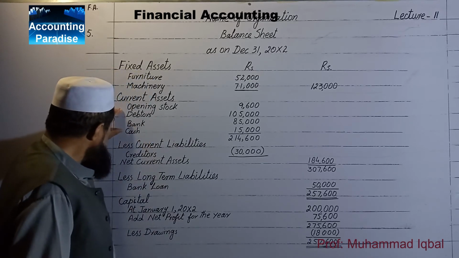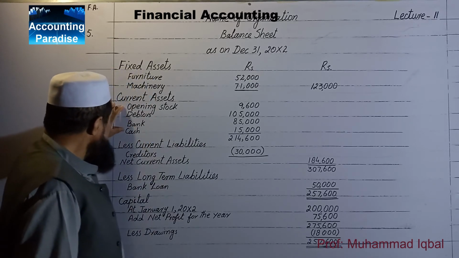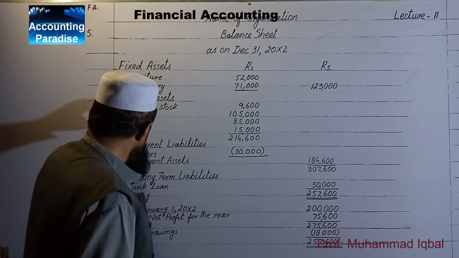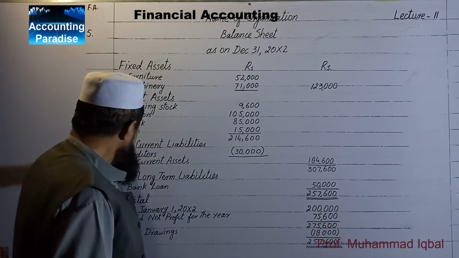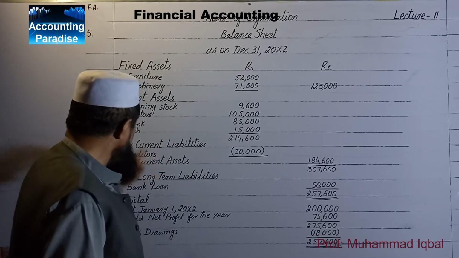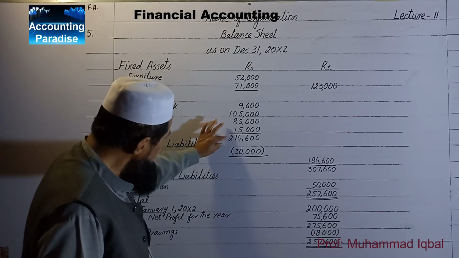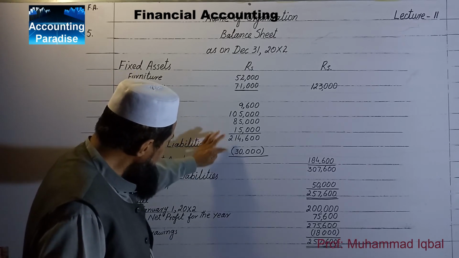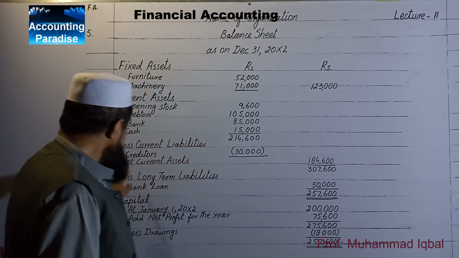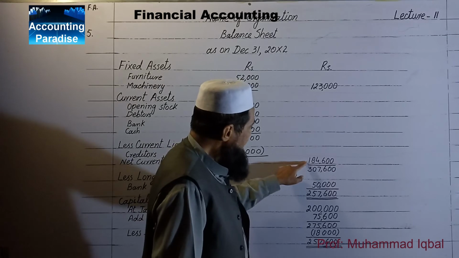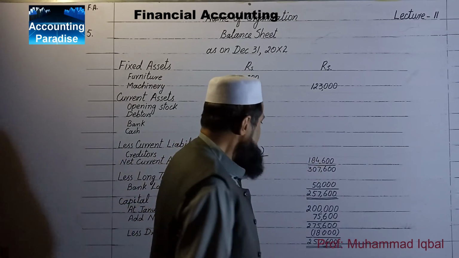Now the convention is that we will deduct current liabilities from current assets. Less current liabilities. Current liability in our case is only one, that is creditors. This is 30,000. We will deduct the current liability from the current assets. These become net current assets, 1,84,600.